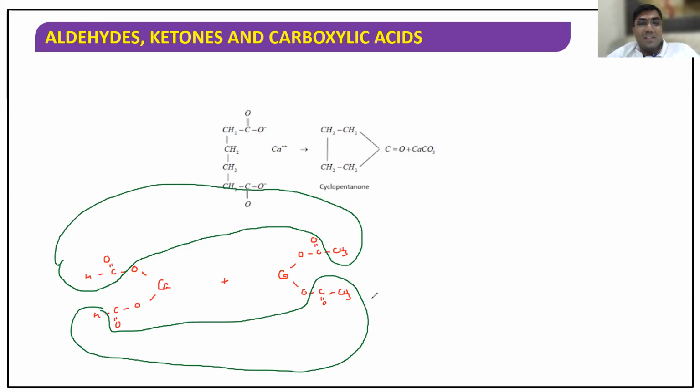Hope you are clear. Now I am getting what I am getting here. Help me. What I am getting? Acetaldehyde, CH3CHO, plus calcium carbonate I get. So when I take off 2 moles of here, H is there. If it is H, what I am getting? Formaldehyde, sir. If it is CH3, what I am getting? Acetaldehyde, sir. Now listen carefully. If it is 2 moles of acetate, what I am getting? I am getting acetone.